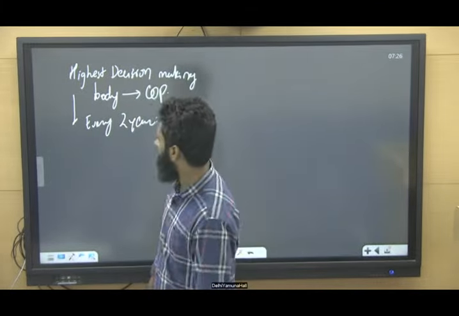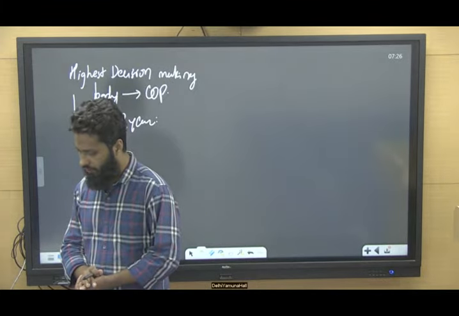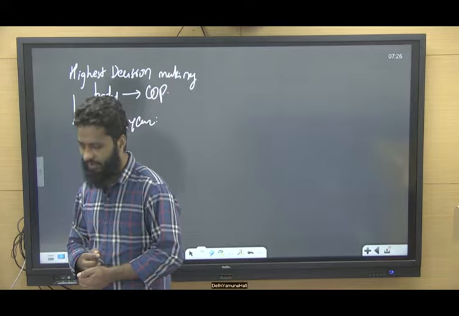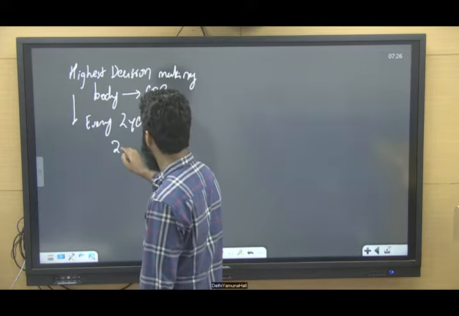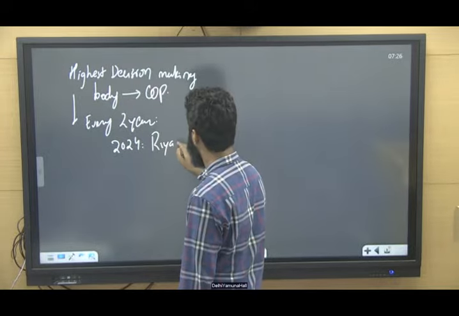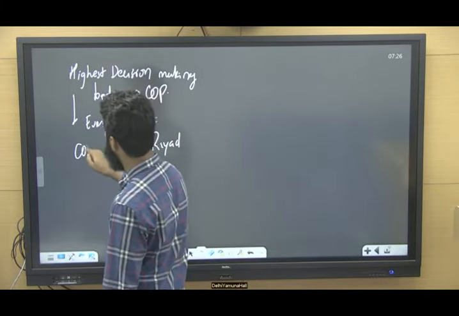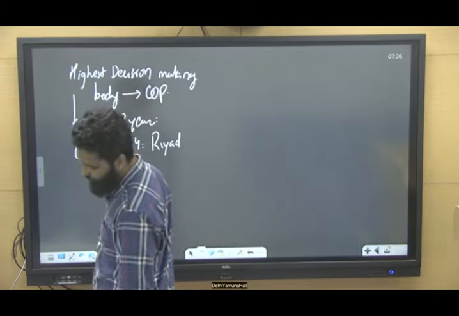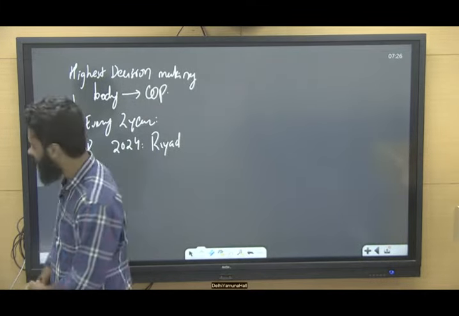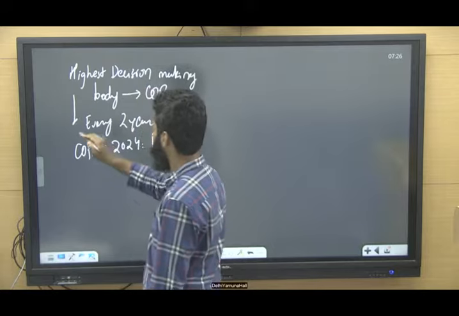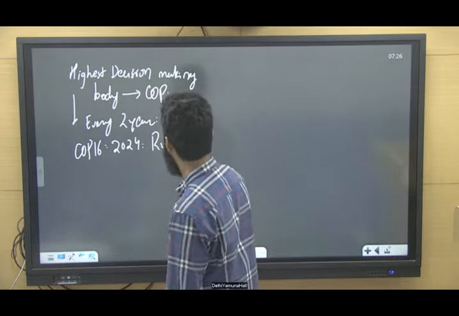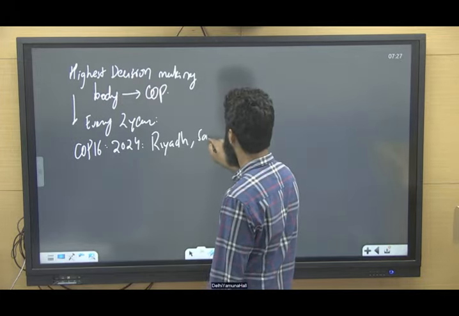Right? In 2024, the conference will be in Riyadh, Saudi Arabia. It will take place in Riyadh. It will be COP 16 of the United Nations Convention to Combat Desertification, COP 16 in Riyadh, Saudi Arabia.